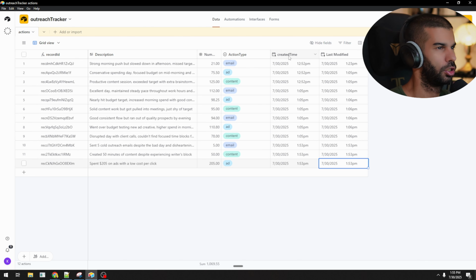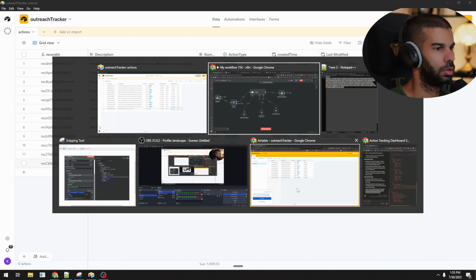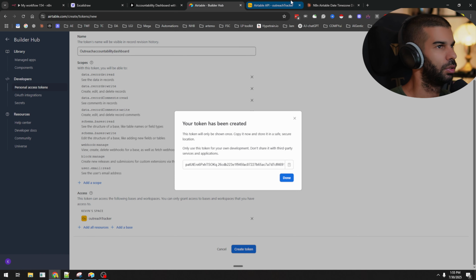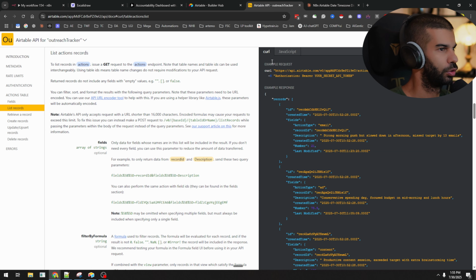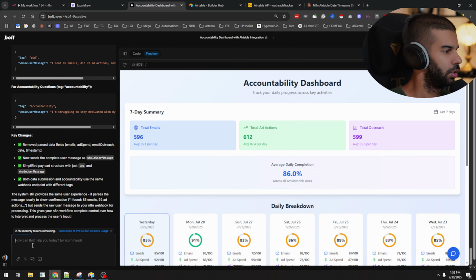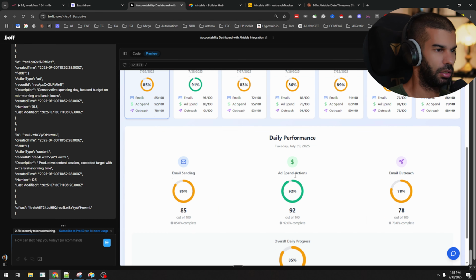So now let's change. So let's go to our table, let's refresh this. Let's go to Bolt. I'm going to copy this. And let's just say I've made a change. And now instead of using the date, I'm using a created time that I want you to, actually I want to use the modified time in order to get to know which date we are getting information from. Can you make the change? Here's the request and response format. I'll just paste that in there.